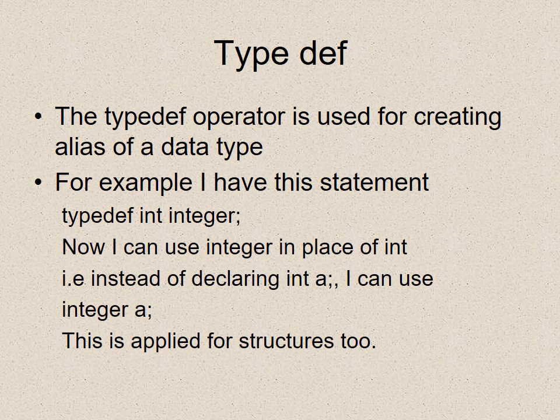Typedef. A typedef operator is used for creating an alias of a data type. For example, I have this statement: typedef int integer. Now I can use integer in place of int, that is, instead of declaring int a, I can use integer a. This is applied for structures too.